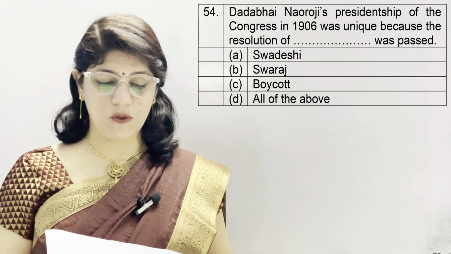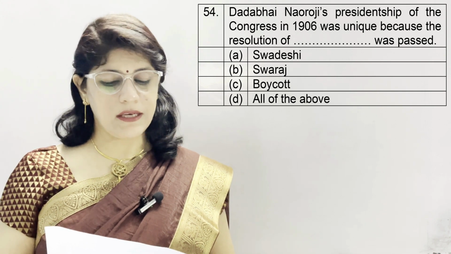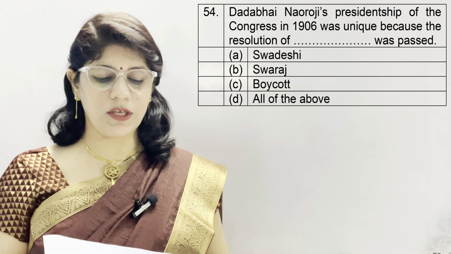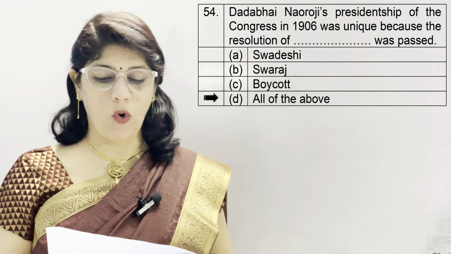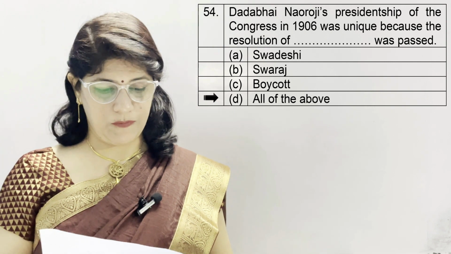In question number 54, Dadabhai Naoroji's presidentship of the Congress in 1906 was so unique because the resolution of which was passed? A. Swadeshi, B. Swaraj, C. Boycott and D. All of the above, and the correct option is D. All of the above. All these three resolutions were taken in the session of 1906.